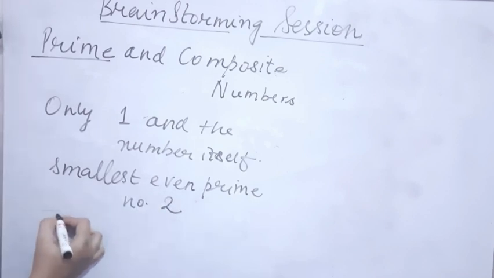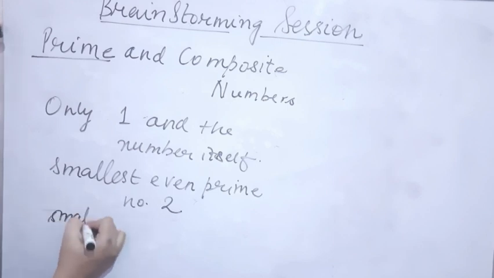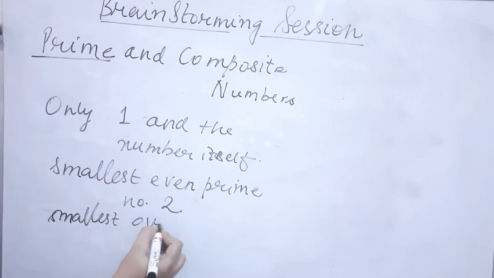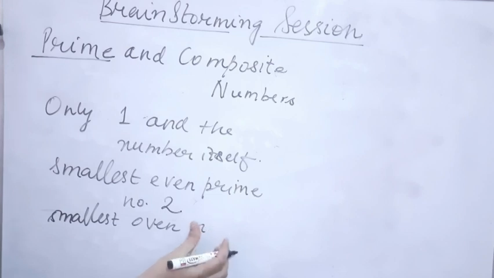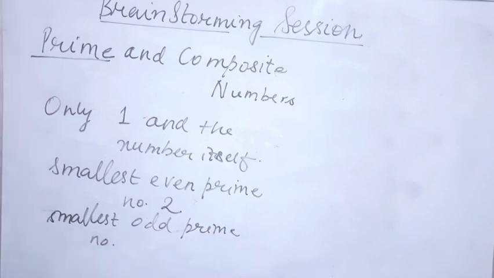Now talking about the smallest odd prime number. Kindly comment down in the comment section your answers. Very good, students. If you want, you can pause the video and comment the answers in the comment section. The smallest odd prime number is 3.